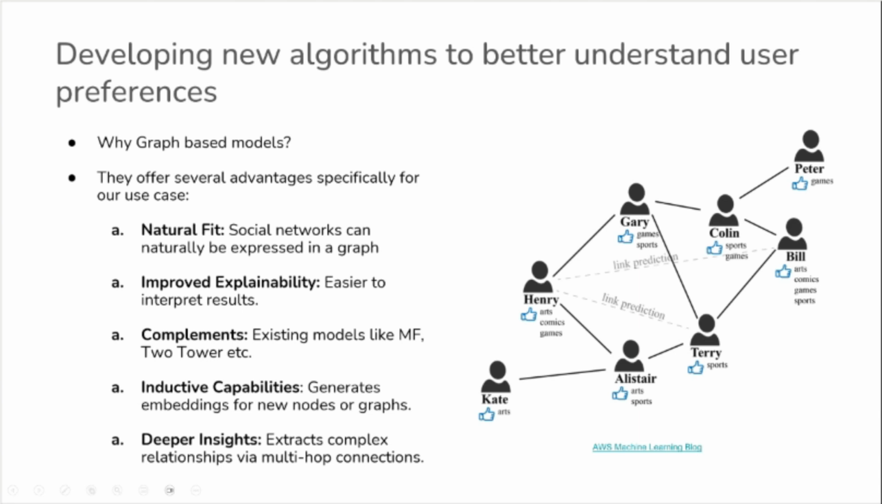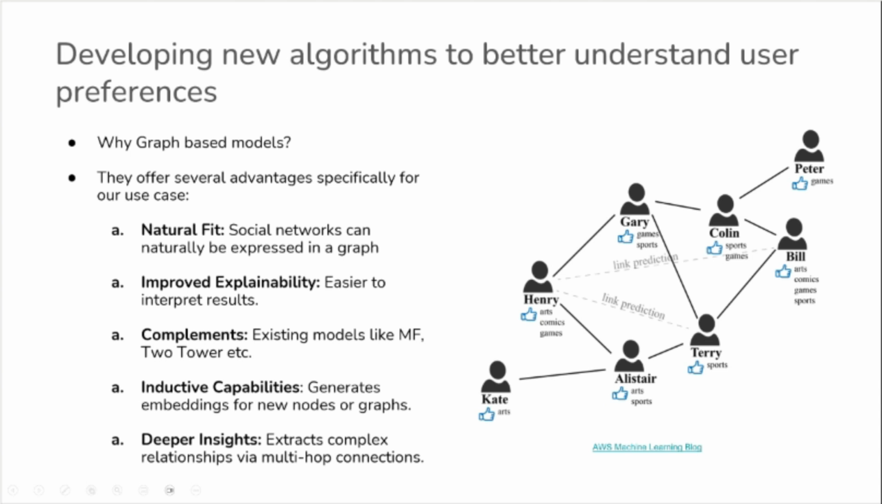And lastly, in contrast to approaches like matrix factorization, which captures signals from direct connection of a user to generate recommendations, these models can not only look at direct but indirect connections of a user to generate recommendations, thereby extracting more complex relationships from the data.